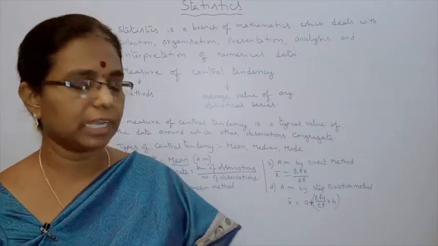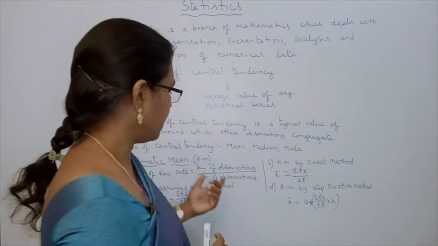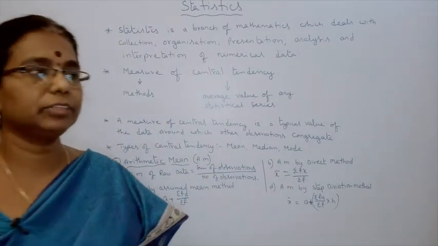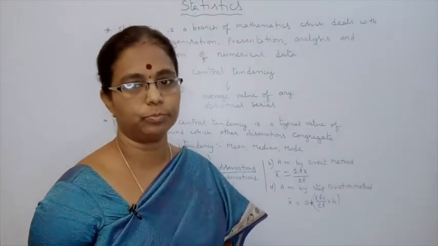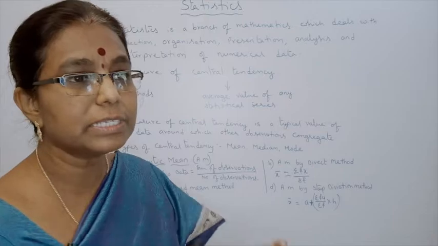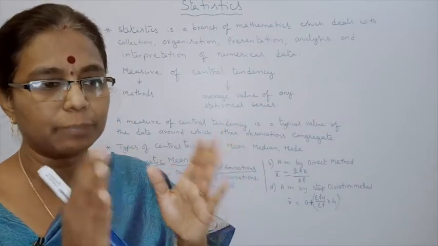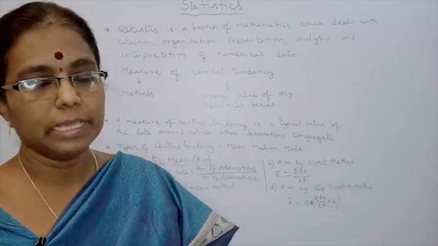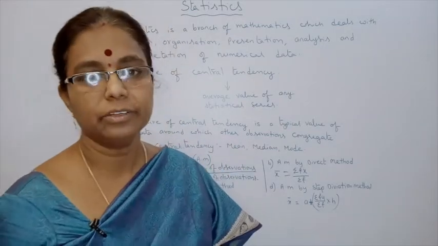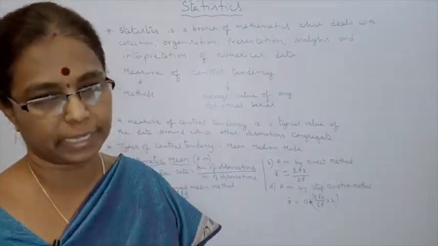For raw data, what is the mean? Sum of observations by number of observations. For example, the average height of a classroom, class 9th, class 10th. Then we can do it, because the number of observations is less. Then if the number of observations is more, then we have to go for grouped data.